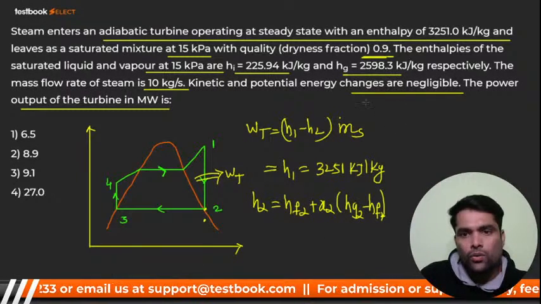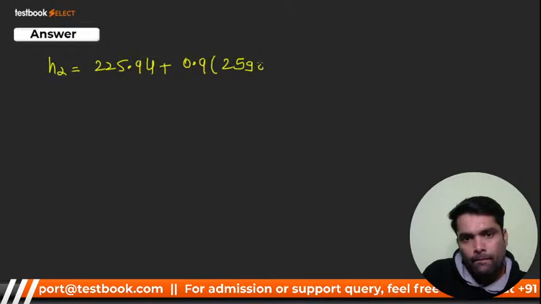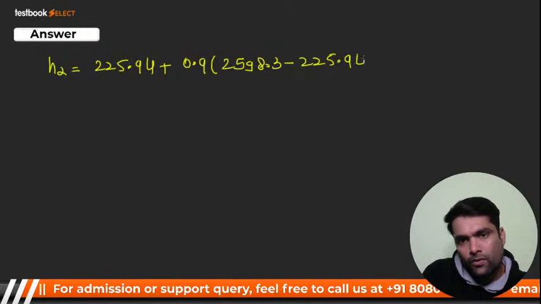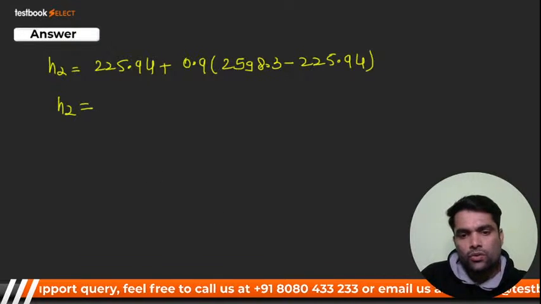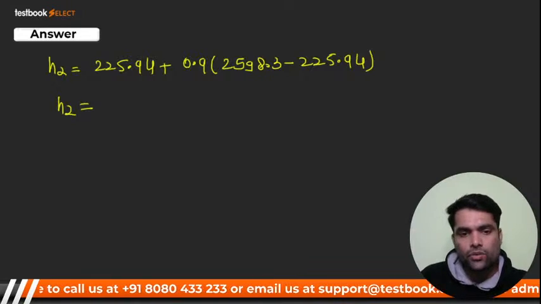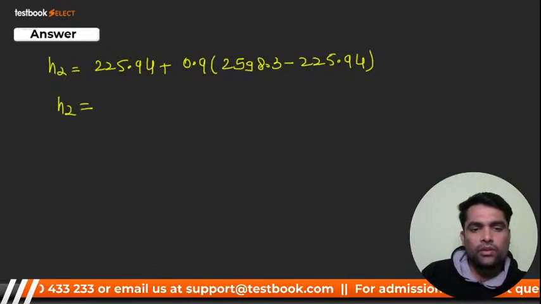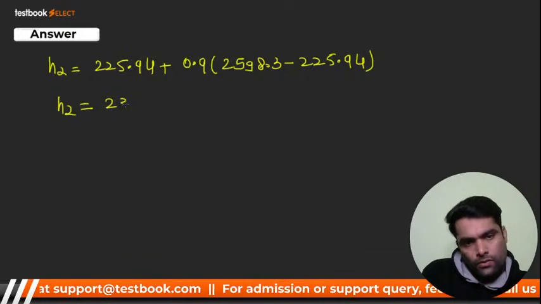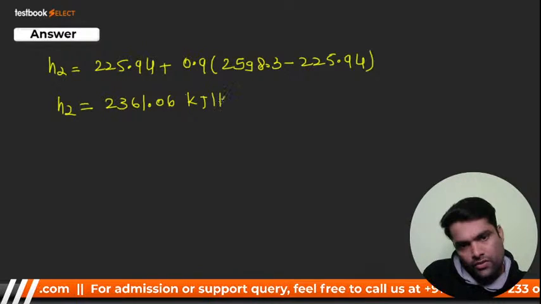and Hg2 will be what? 2598.3 minus 225.94, right? So from here you will get H2. So your H2 will be how much will it come? Your H2 will come around, my dear, around 2361.06 kilojoule per kg, okay.